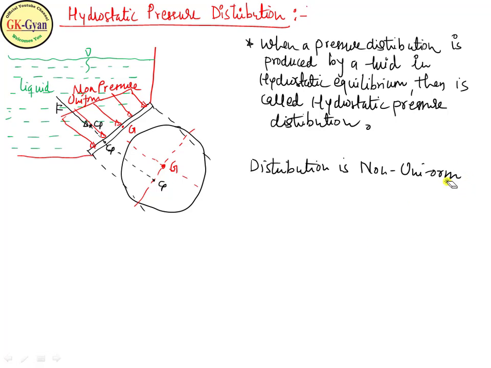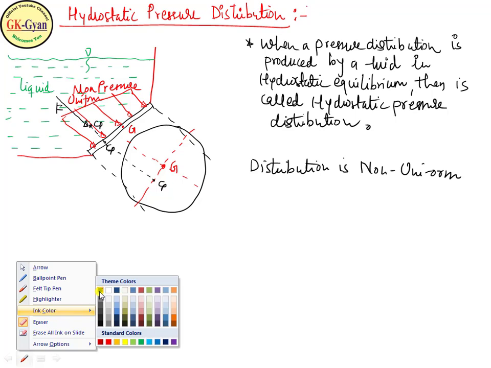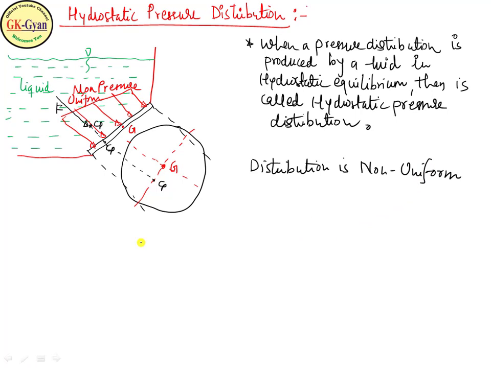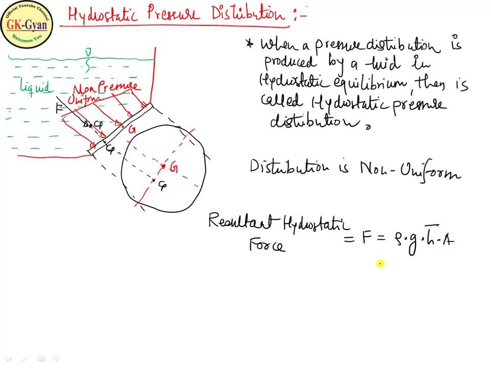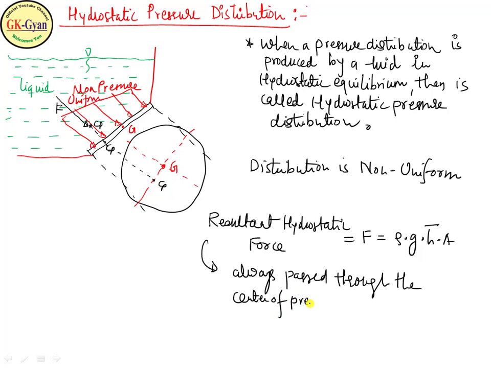Rho into G into H bar into A. So the resultant hydrostatic force will be calculated as F equal to rho into G into H bar into A, and it always passes through the center of pressure.